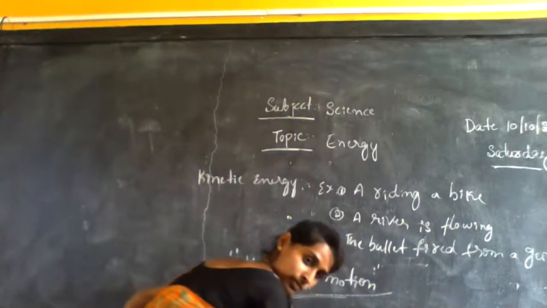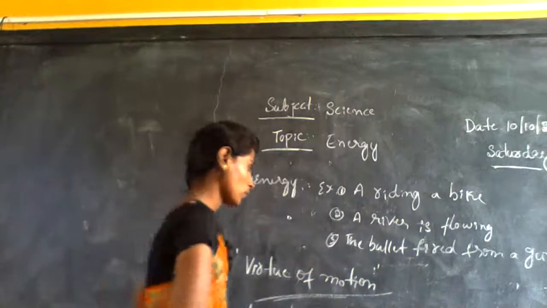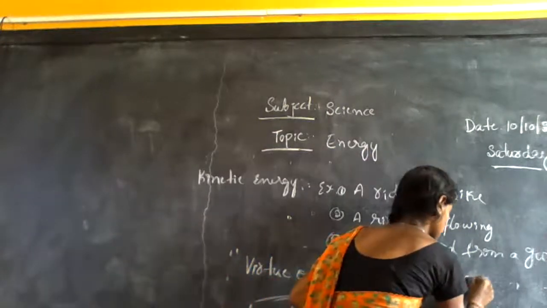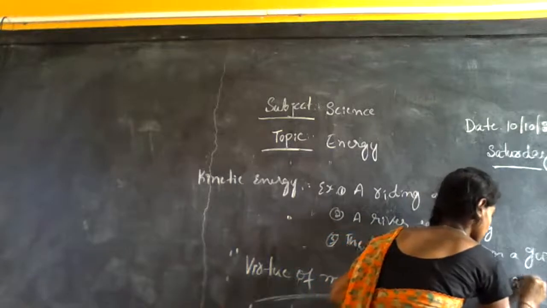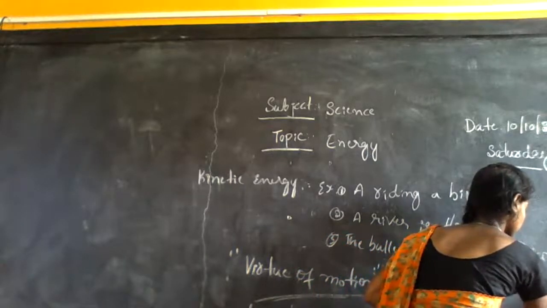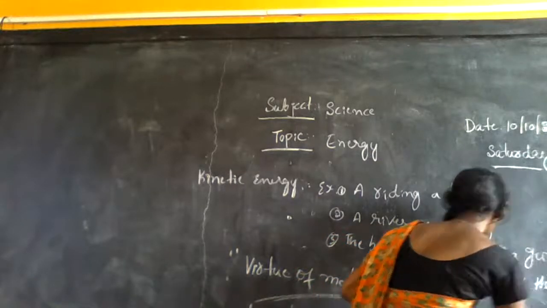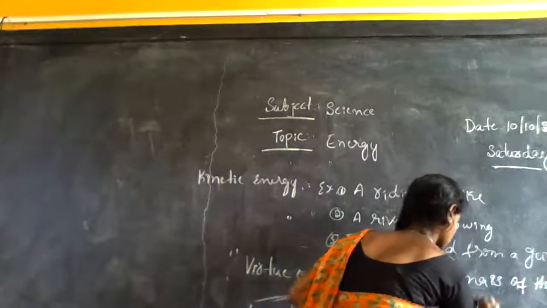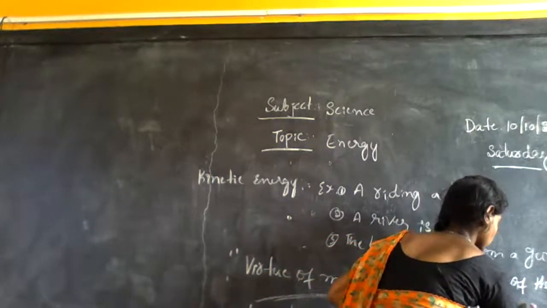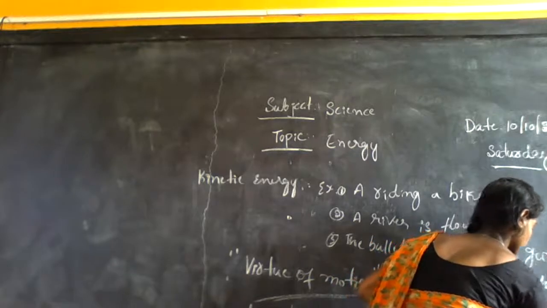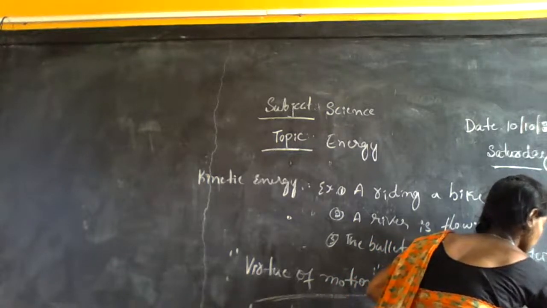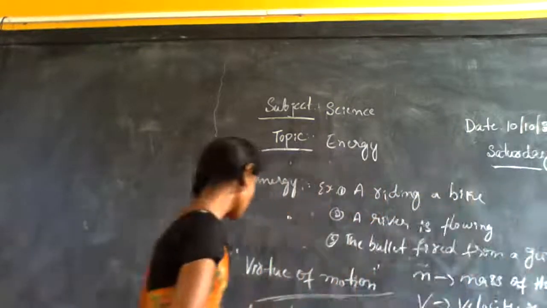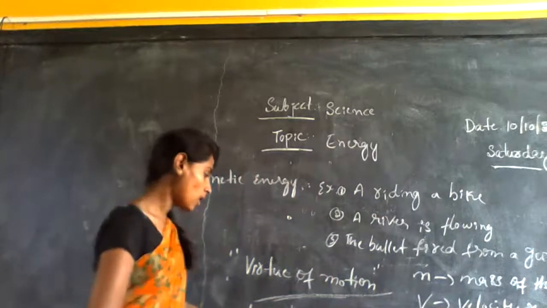Velocity. So m is the mass, v is the velocity of the object. KE is equal to half mv square.